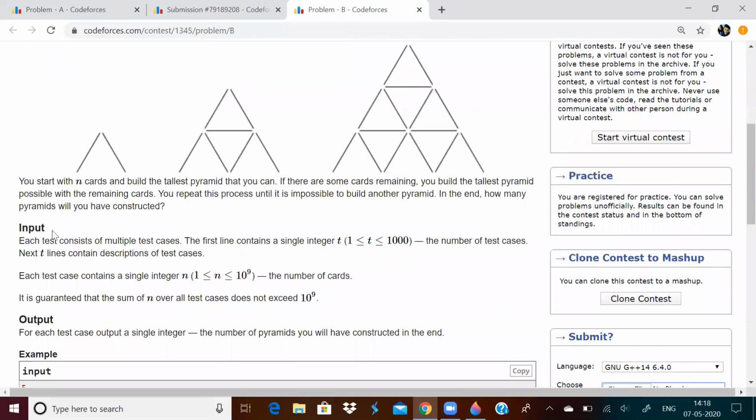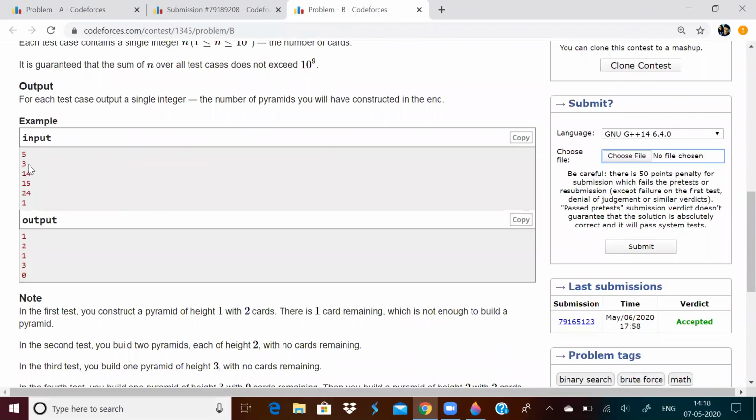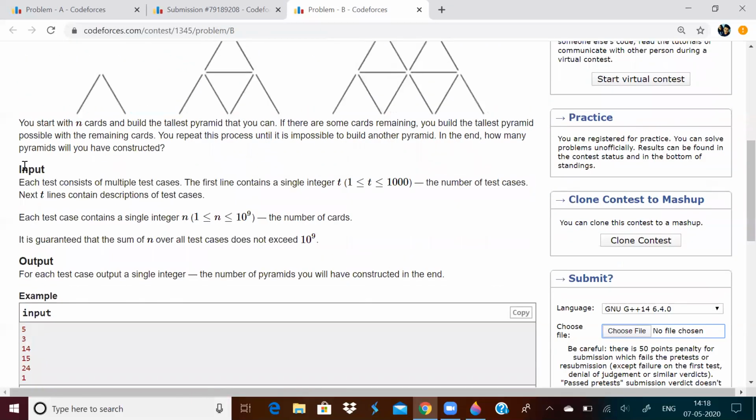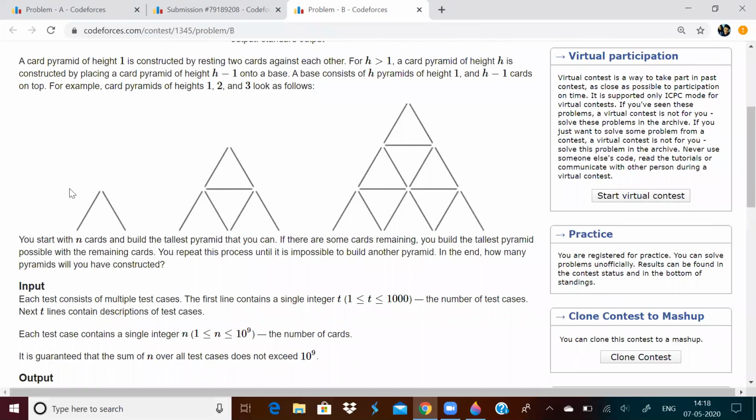We have to tell how many pyramids we can construct. Let's take an example. If number of cards is 3, then if we have to build a pyramid of height 1, we need 2 cards. So after 2 cards, we will be left with 1 card, and with 1 card we can't build any pyramid. So we can build only 1 pyramid.